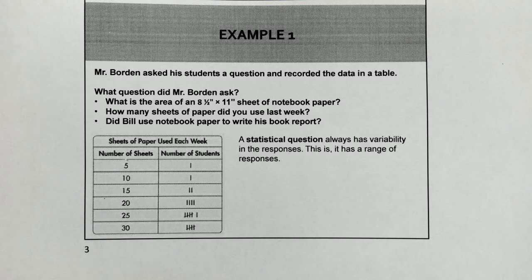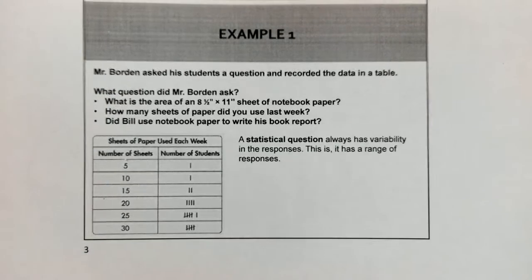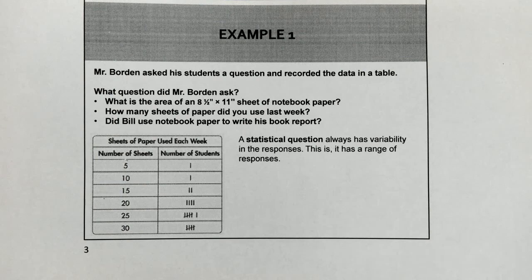So if I ask the entire class what Miss Porcelli's favorite color is, everyone should answer the same thing. But if I ask everyone their own favorite color, everyone's going to have a different response. So you really have to think about whether the question is going to have the same response for everyone, or whether there's going to be a variability in the response.